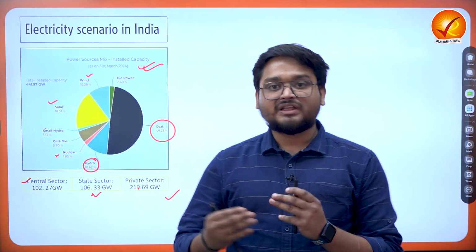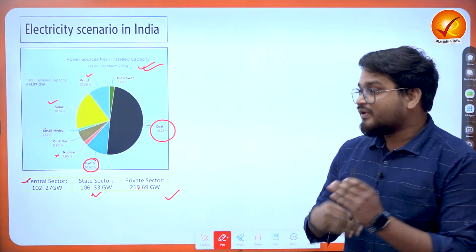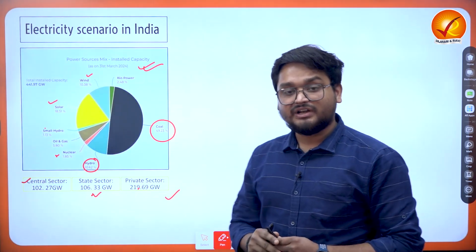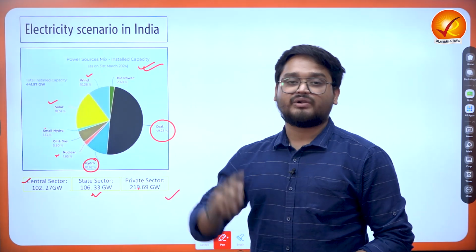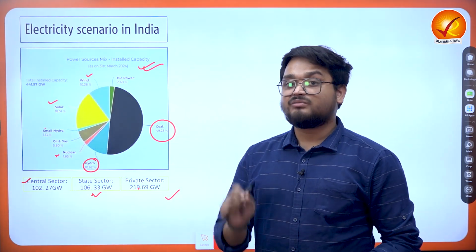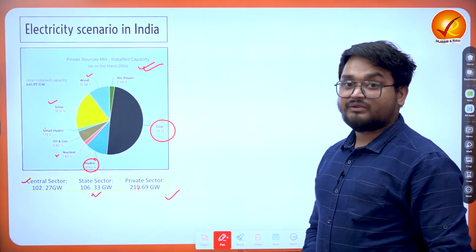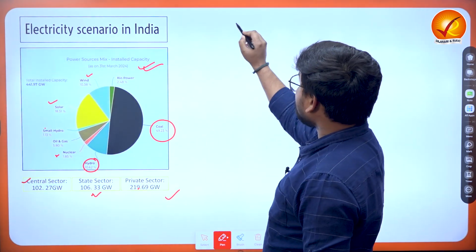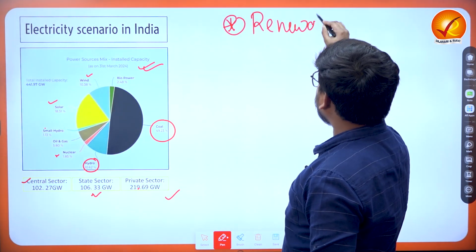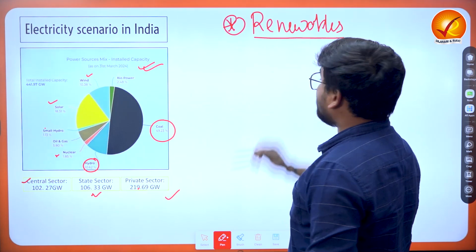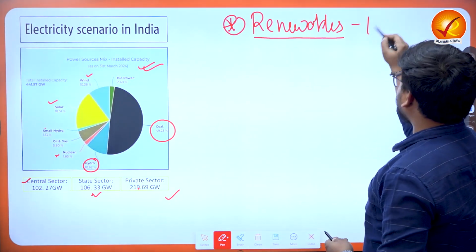But recently, as of 2024, as we compare with the power generated in the last financial year, 2023-2024, we find there have been some trends arising. Firstly, the most important aspect is that the renewable energy component has increased by more than 10% in the last financial year.